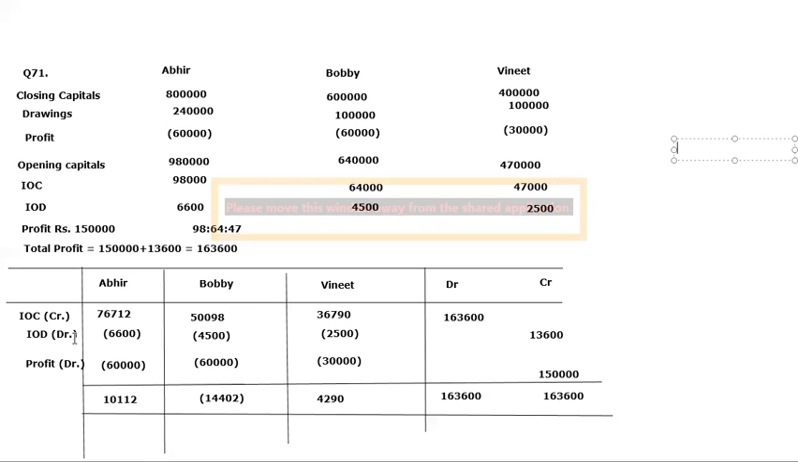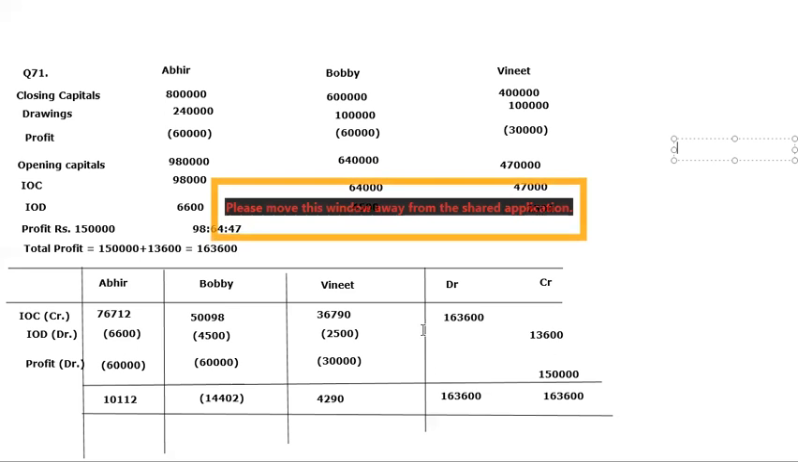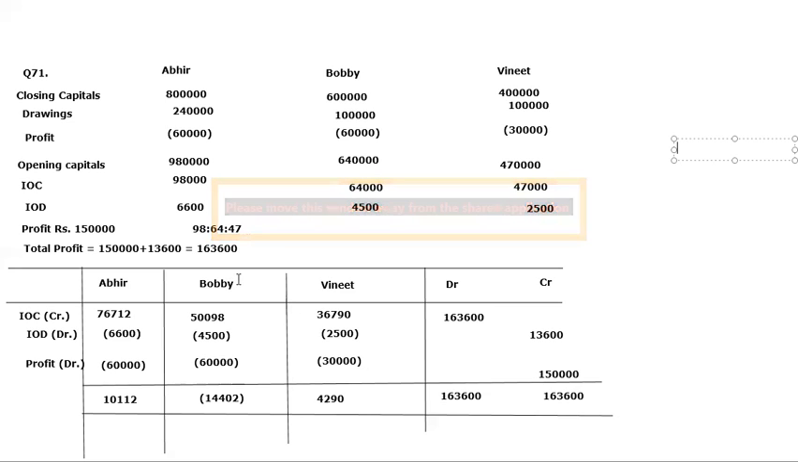Now IOD has been charged by the firm. So here we are debiting, and in the partners column we are crediting, that is 13,600. And after that we are getting balance of 1,50,000 on the credit side of the firm. And it means that again the firm is asking to pay back the entire profit which was given to them. So 60,000 has been returned by Abir, Bobby is returning 60,000, and Vineet is returning 30,000, and here is the net result. According to the net result, Bobby will be debited and Abir and Vineet will be credited in an adjustment journal entry.